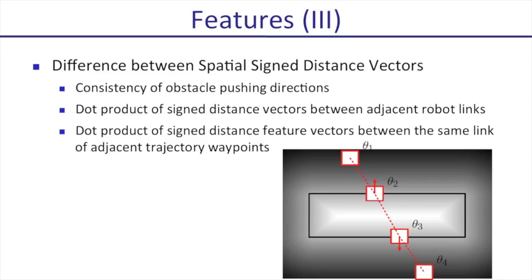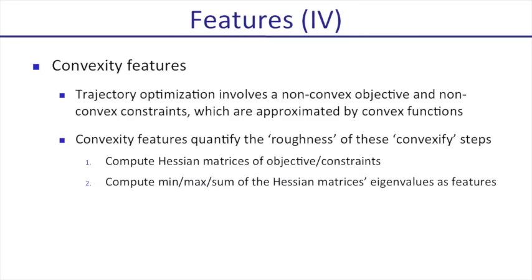This feature is composed of 2 parts. First is the dot product of the assigned distance vectors between adjacent robot links. The second is the dot product of assigned distance vectors between the same link but belonging to adjacent trajectory waypoints. The final feature is called the convexity features. This feature is used to quantify the level of approximation that happened in trajectory optimization.